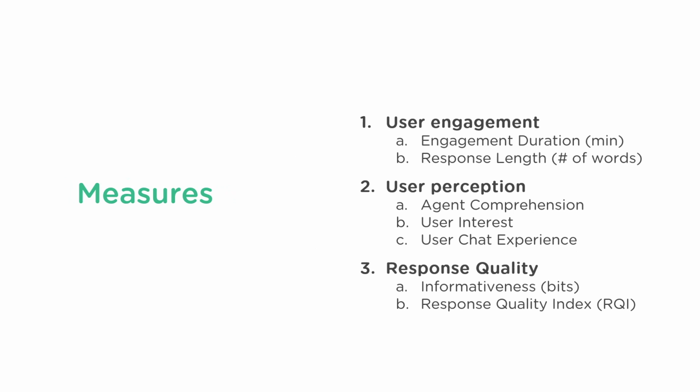Last, we measured response quality as the approximation for interview quality. The measures of response quality consider both volume and richness. The informativeness measures the volume of information, which is calculated by Shannon's information theory. And then we hand-coded all participants' responses and calculated the response quality index for each participant. The response quality index is adapted from prior research on chatbot surveys, which considered three aspects of a user response: relevance, specificity, and clarity. More details about those measures can be found in the paper.